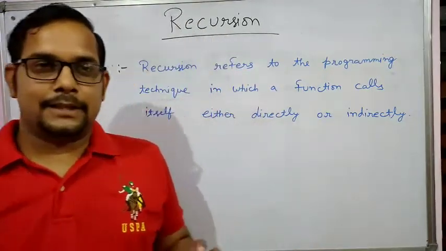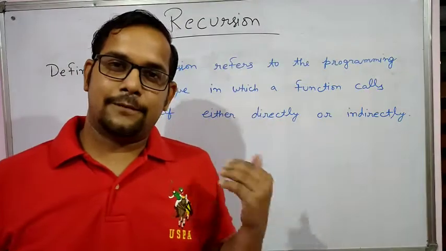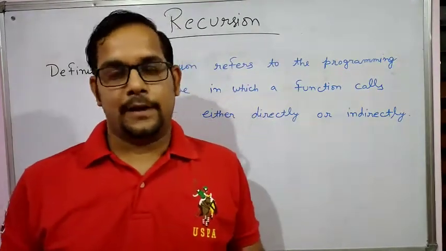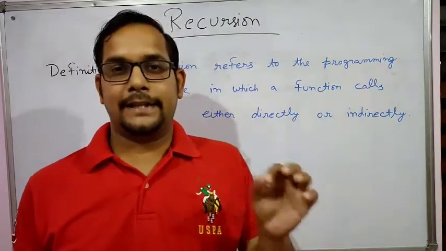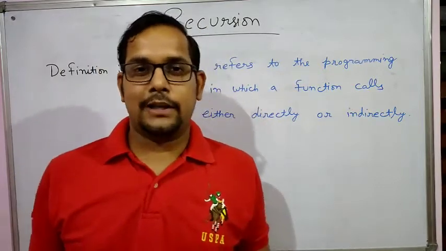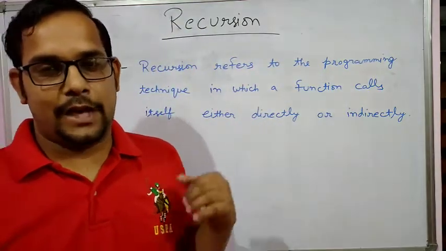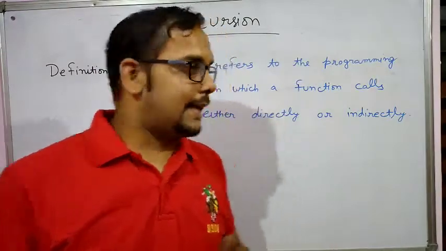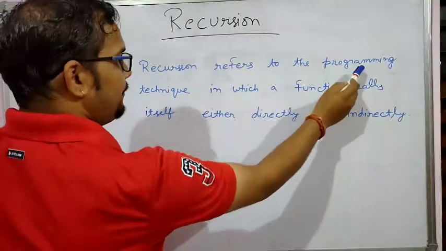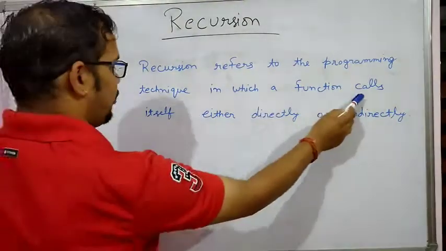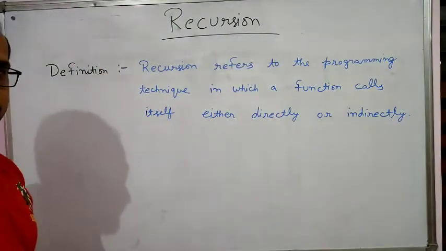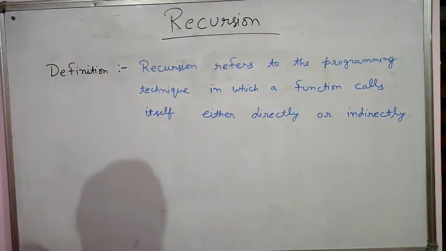Recursive means nothing but a thing which calls itself again and again. Here we are talking about a function. So a function calls itself again and again, either directly or indirectly. This is known as recursion. The definition of recursion is: recursion refers to the programming technique in which a function calls itself either directly or indirectly. Let's take an example.